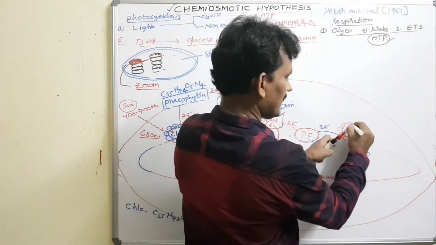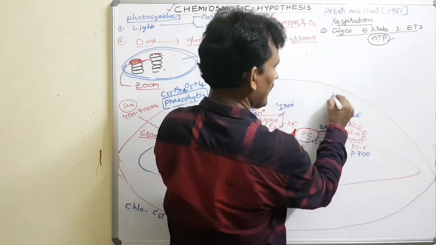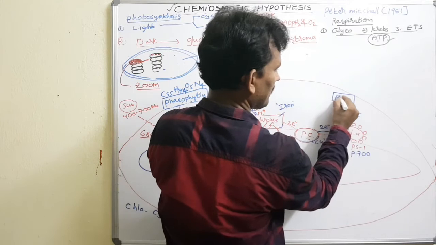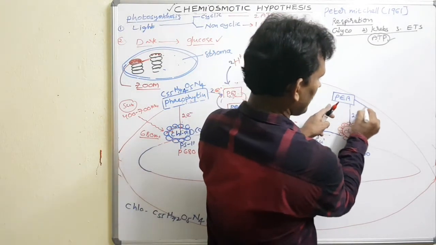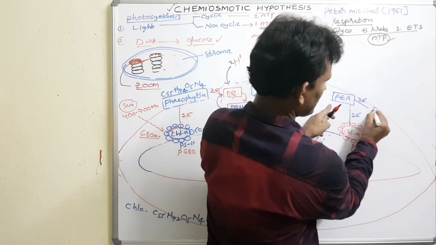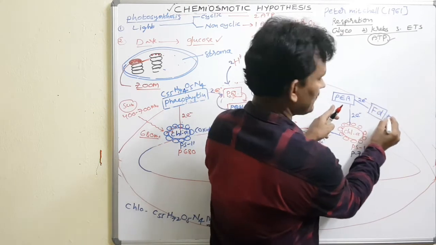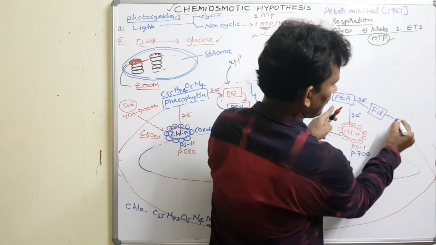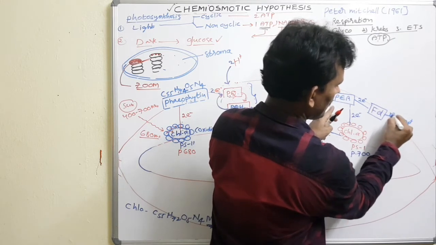Now the photosystem 1 gives the pair of electrons to the primary electron acceptor, PEA. From the primary electron acceptor, the pair of electrons are given to ferredoxin, FD. From the ferredoxin, the pair of electrons are given to NADP, the oxidized state of NADP.